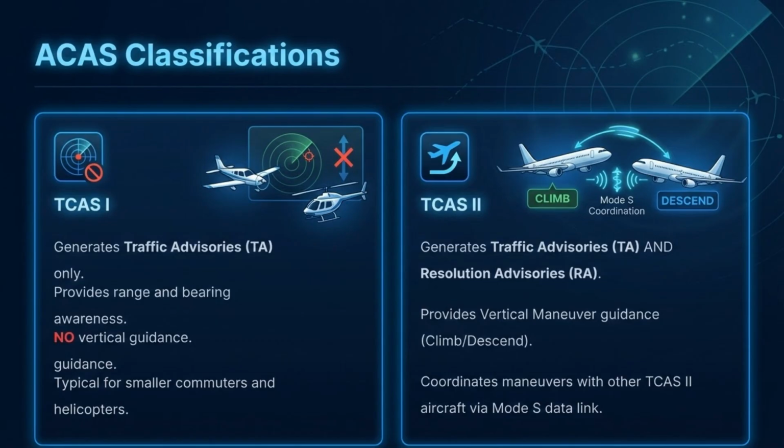There are two main ACAS classifications. TCAS 1 generates only traffic advisories, or TAs, providing range and bearing awareness without vertical guidance. TCAS 2 generates TAs and resolution advisories, or RAs, providing climb or descend vertical maneuver guidance and coordinating maneuvers via Mode S.